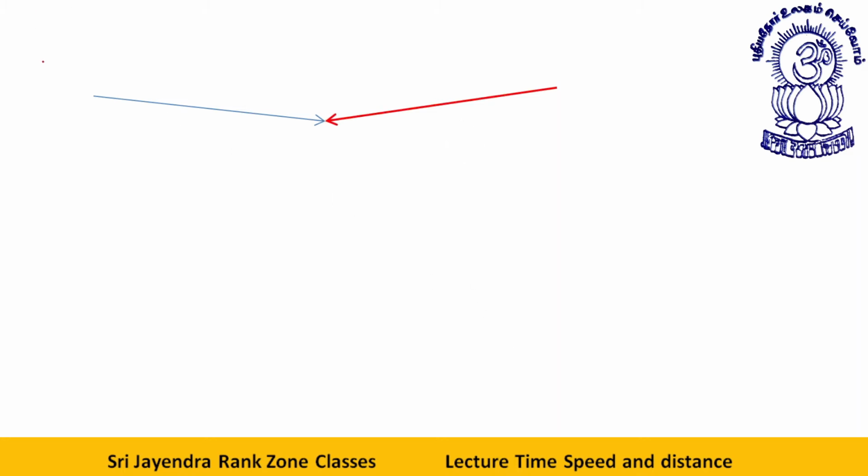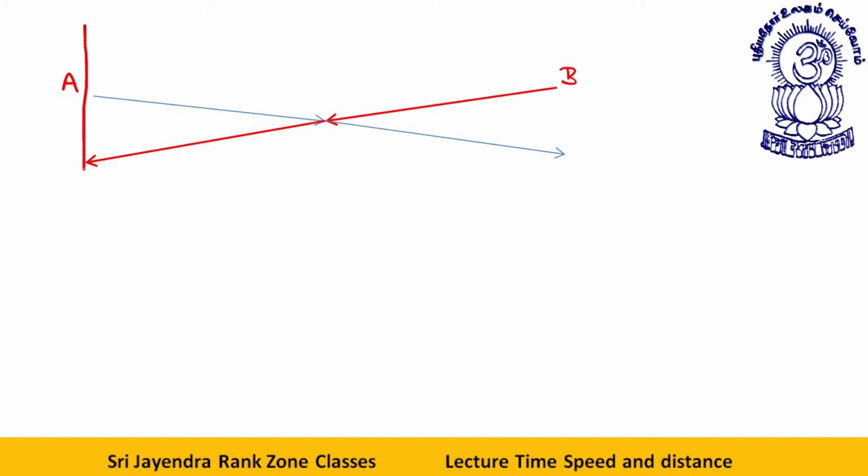Let's say from here A comes, from here B comes. After they meet, they proceed in their respective directions. This person goes to this point, and this person goes to this point. Each continues on his respective journey.